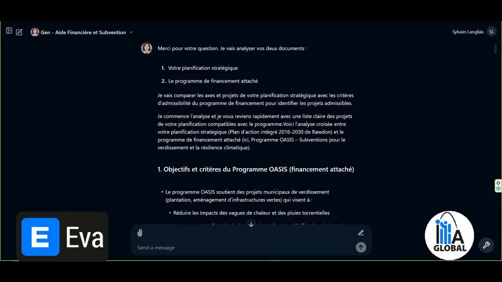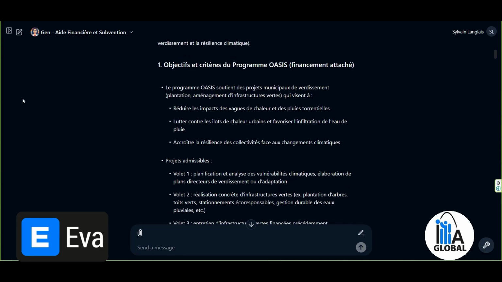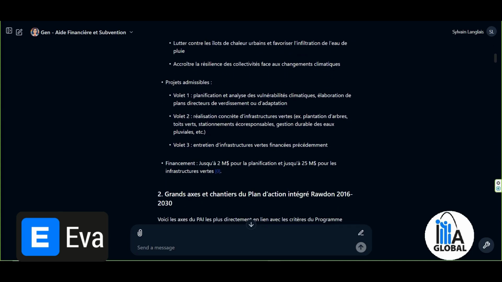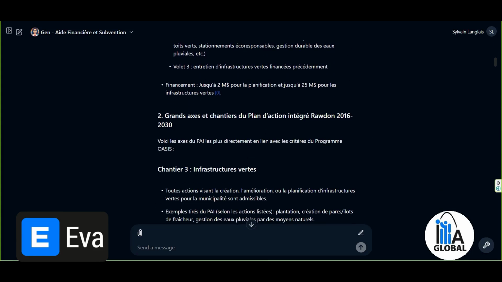So it analyzed and tells me here that it will get back to me quickly with a clear list of projects. So it identified one project, the OASIS program, which is a dedicated funding initiative that supports municipal greening projects, planting, infrastructure development, and aims to reduce the impacts of heat waves, combat urban heat islands, and so on. So it tells me that the program is eligible for Stream 1, Planning and Analysis, Stream 2, and Stream 3. It's up to 2 million for planning, up to 25 million for green infrastructure.